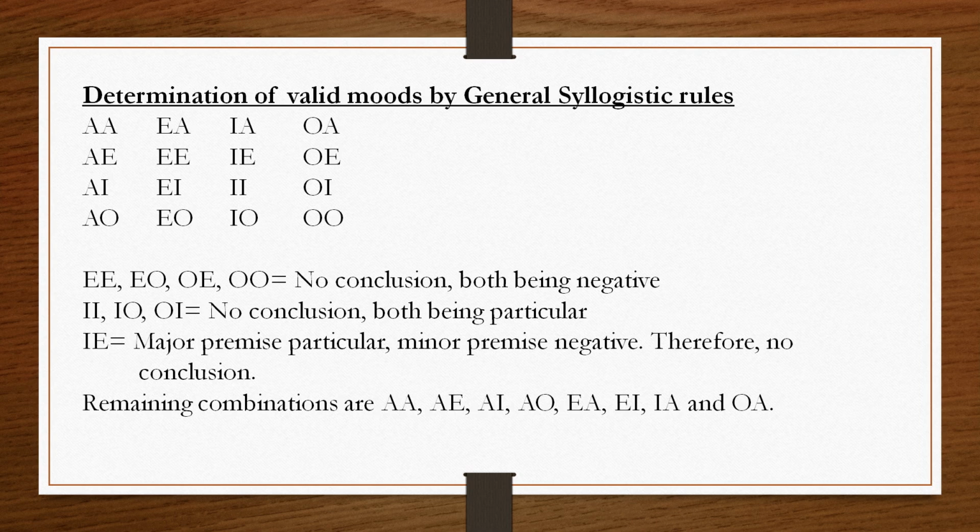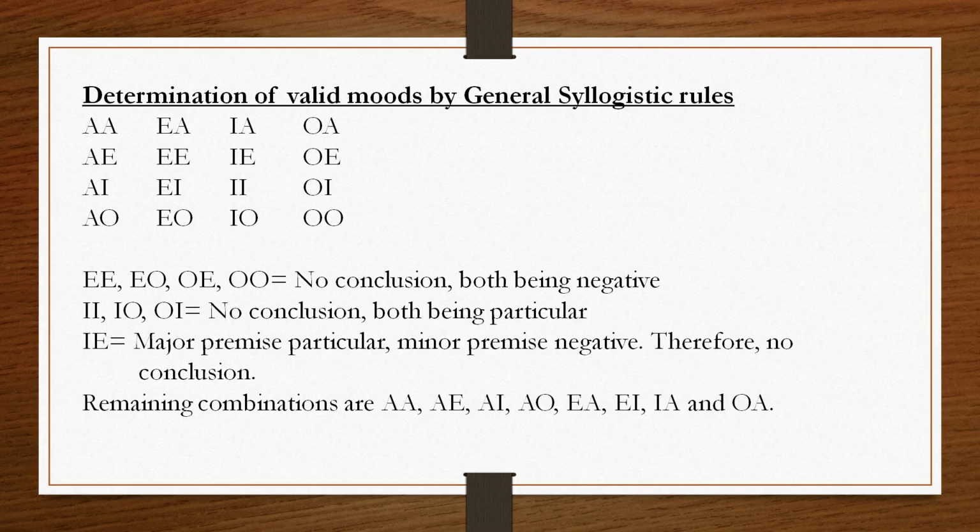We have 16 moods, but all these moods are not valid. Some are valid, some are invalid. Now, let us see which combinations yield us valid conclusion, give us valid conclusion.